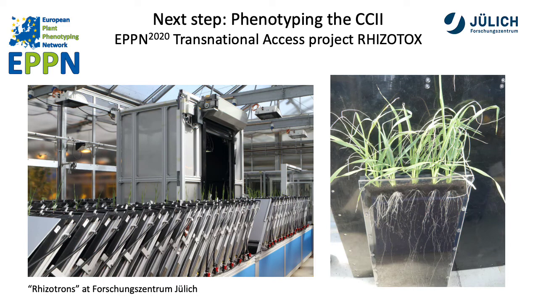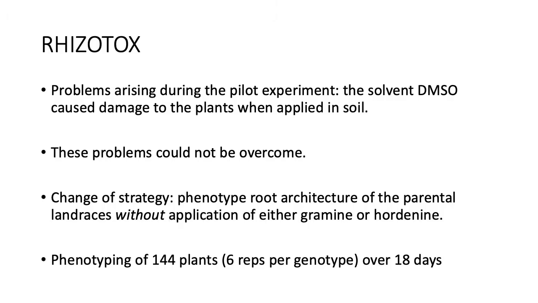We then chose the rhizotron facility at the Forschungszentrum Jülich to conduct an experiment in which we could measure these effects in a more natural environment, namely soil, growing plants in thin layers of soil to be able to measure the 2D architecture of the roots. However, when the pilot experiment was run at the Forschungszentrum Jülich, we noticed that there was a substantial problem, which was that the solvent, DMSO, which we have to use to resuspend hordenine and gramine, caused damage to the plants when applied in soil, something that we had never observed before when we grew them in vitro cultures.